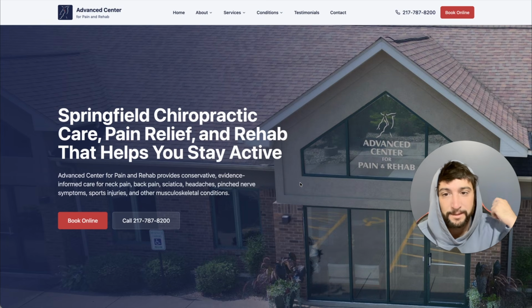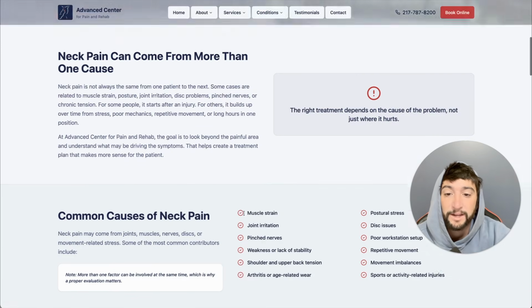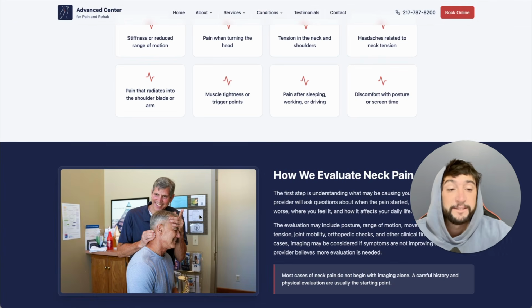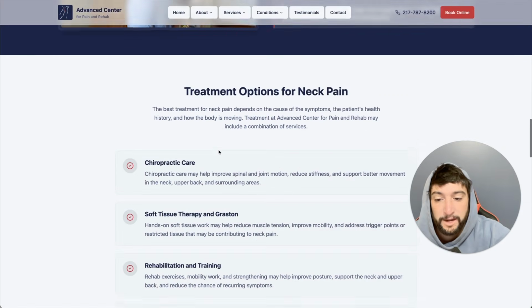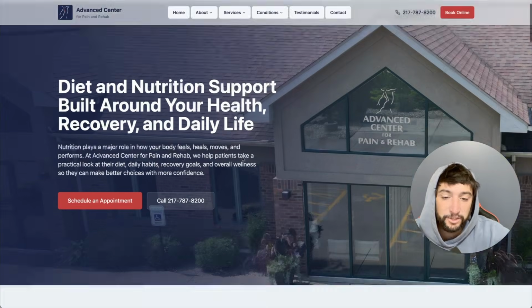That's the point. It's amazing in terms of SEO because if I click on any of these conditions like neck pain, it gives you a ton of information about neck pain, which means if someone's on Google and typing in neck pain, these guys will come up way before anybody else. So if I go to diet and nutrition, boom, we have a ton of information on diet and nutrition. It just keeps getting better.